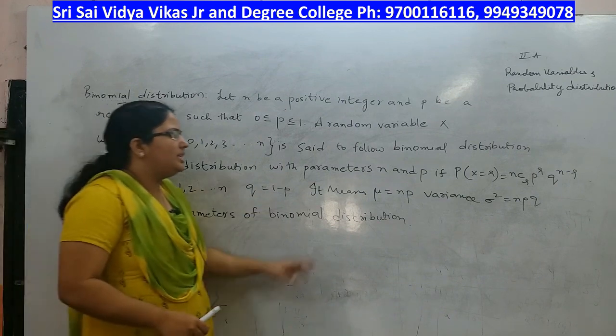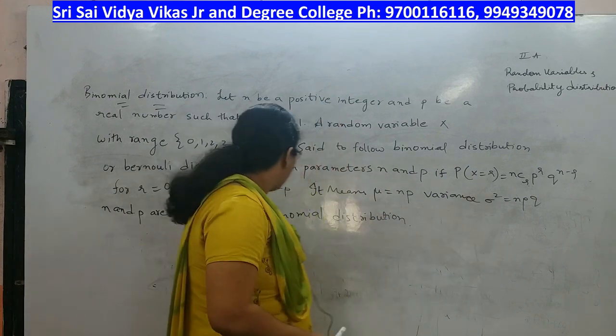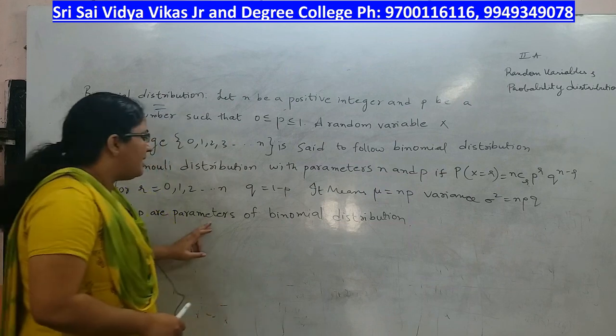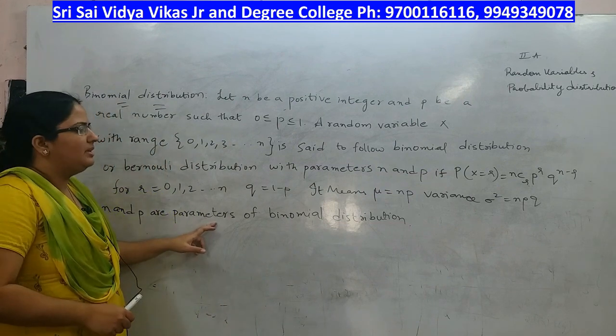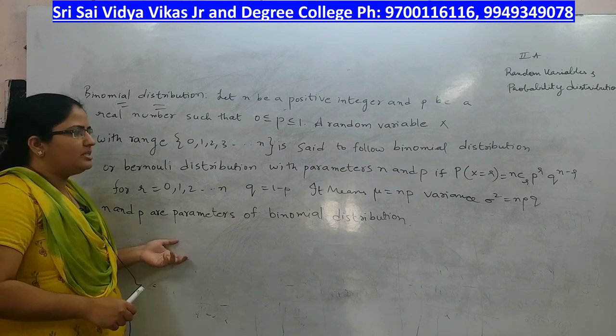Here mean mu is equal to np, variance sigma square is equal to npq. n and p are the parameters of the binomial distribution. So this is about the binomial distribution.